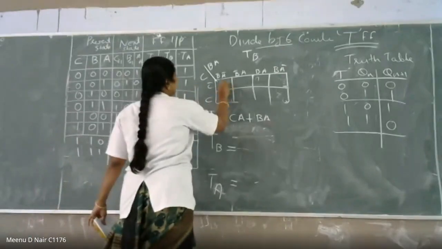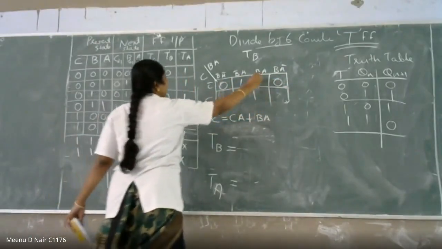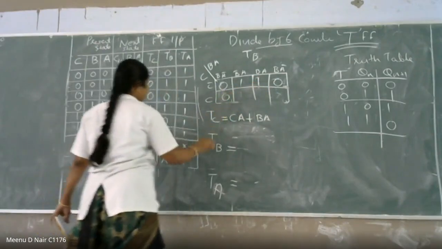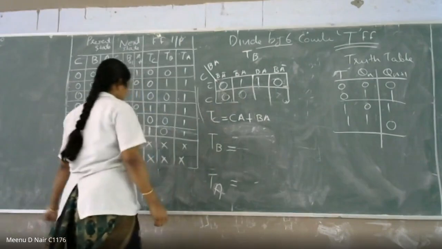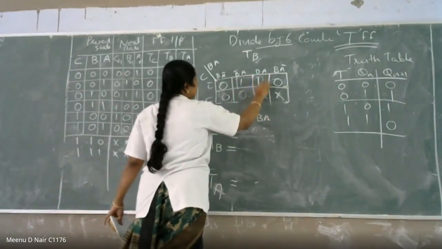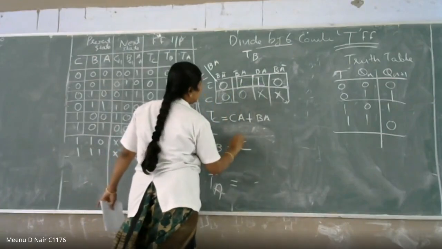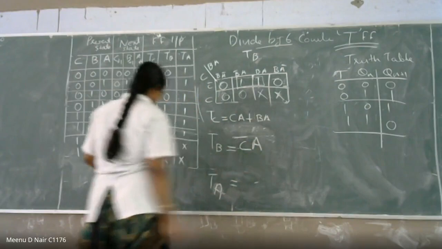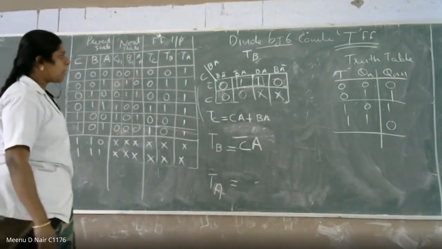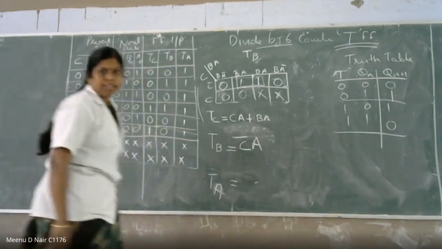0 1, 0 1. Then all the others are 0 0, except the don't care conditions, right? So TB is equal to C bar A. TB is equal to C bar A. Is that correct? The answer is correct. TB is equal to C bar A.